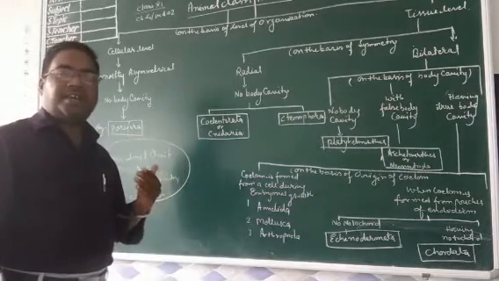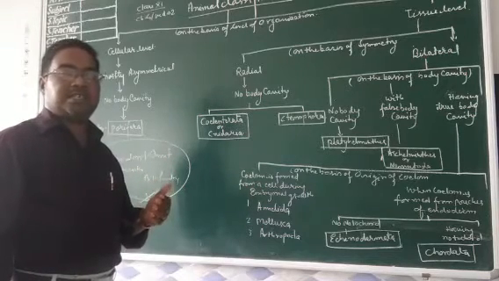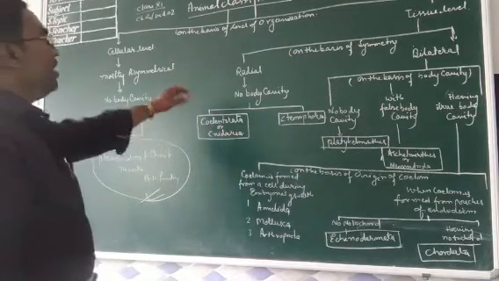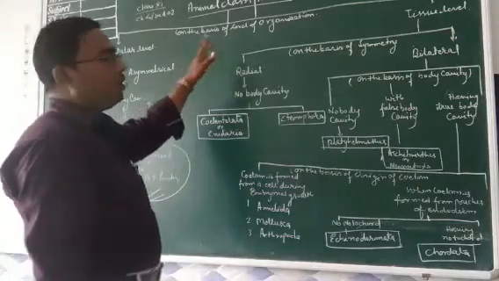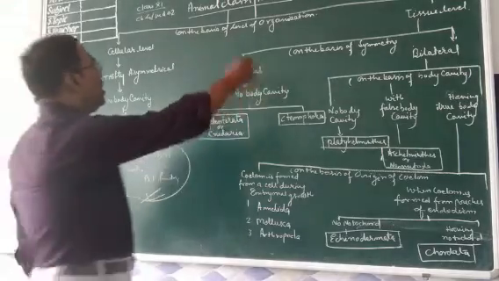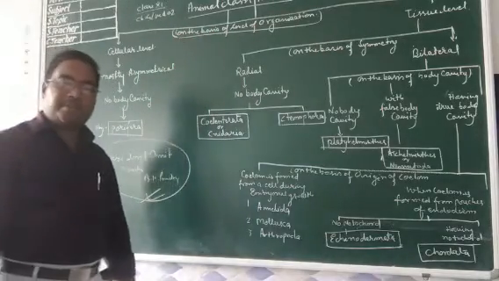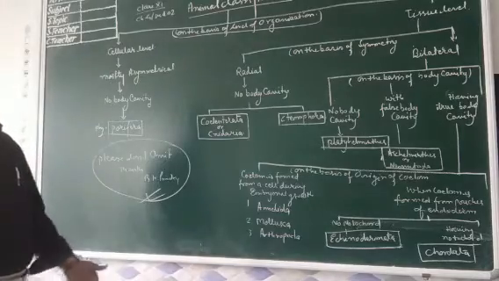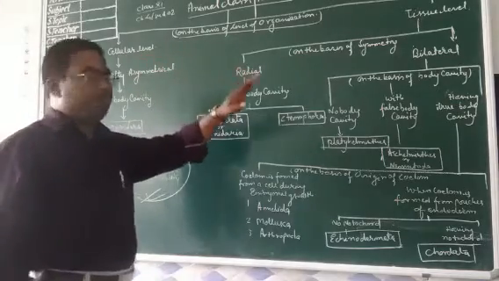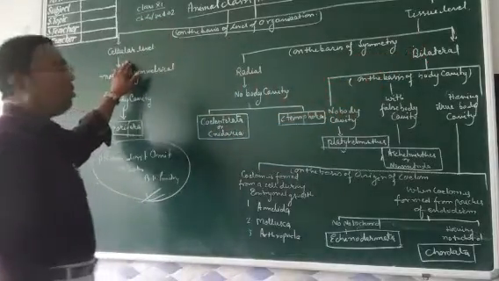In the previous video, I had explained the different bases of classification. That means on what grounds the animals have been classified. So, according to this chart, first of all, the animals present in the world have been classified on the basis of level of organization. As I told you previously, level of organization may be cellular level, tissue level, organ system level. So, here cellular level, and tissue level and onward. This is the classification of tissue level onward, and this is the classification of only cellular level.